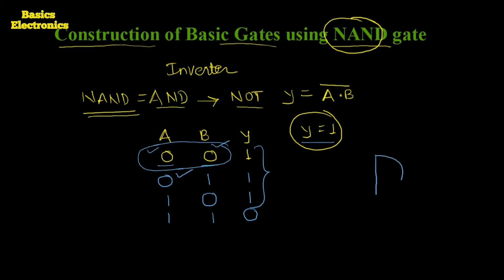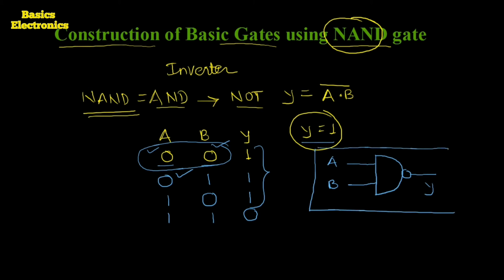The symbol of the NAND gate is like this. We use a half circle type of symbol, and at the output side we apply one bubble. It may have two or more inputs. Here we consider only two inputs, and these two inputs are A and B. Output is always denoted by Y. So this is the symbol of the NAND gate.